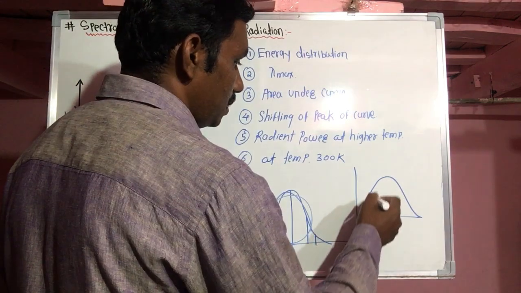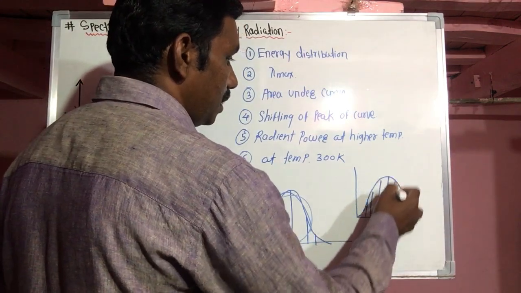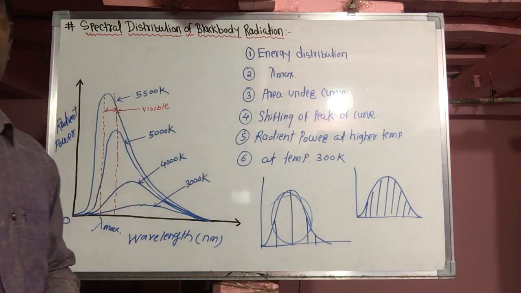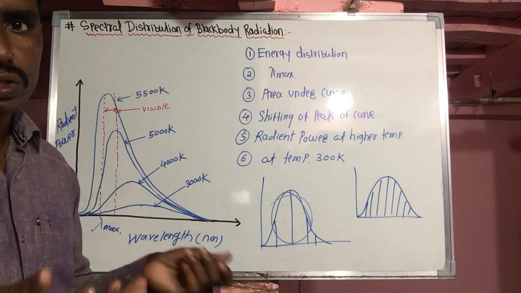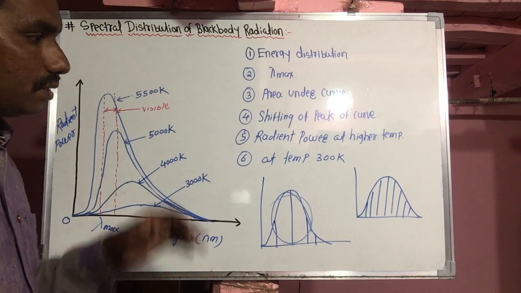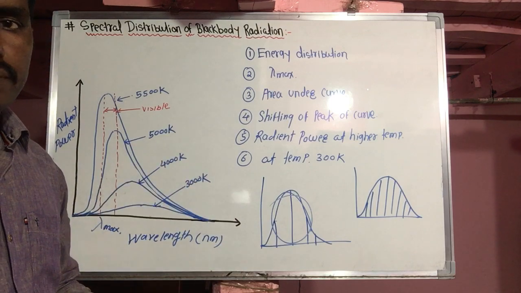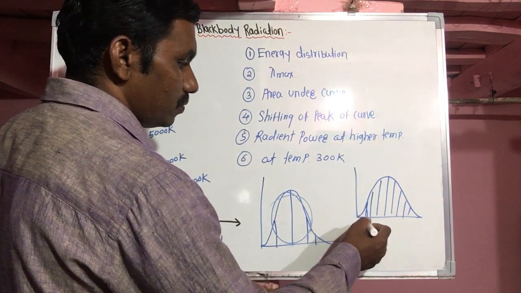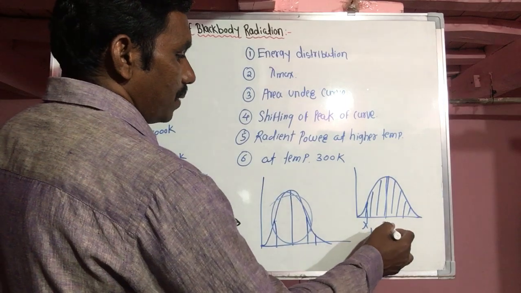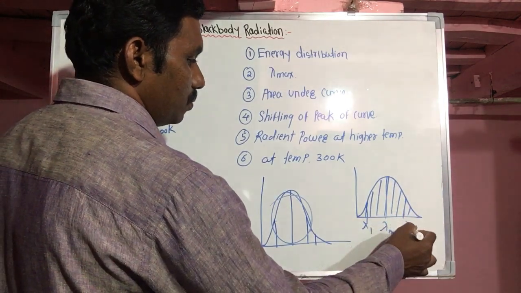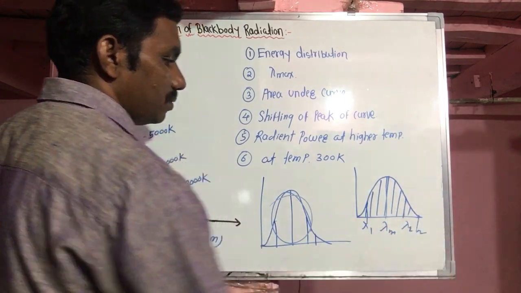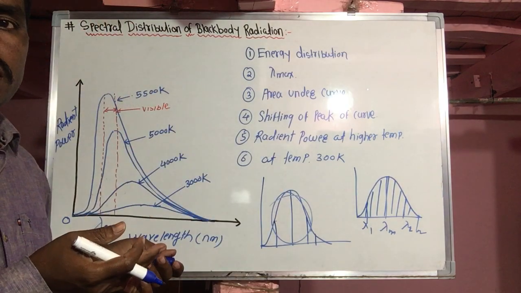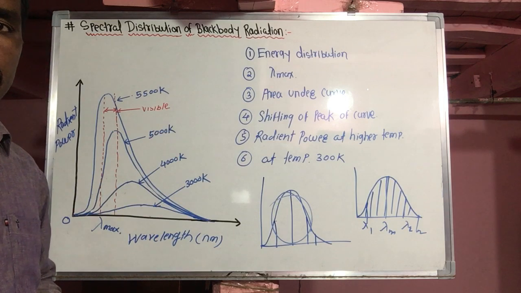This shaded region, the area under this curve, denotes the total radiant energy emitted by this cavity radiator, or the source of radiation, per area per time for all wavelengths. All wavelengths means lambda 1, lambda max, lambda 2, lambda 3 and so on. So the total energy radiated is the area bounded by that curve.